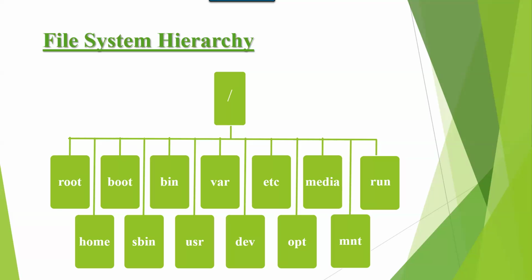And boot contains bootable files. System bootable files are stored under boot. Also the kernel is stored under boot. Up to RHEL 6 version, the kernel is stored under boot. Next one is sbin. Sbin contains super user commands, the commands which can be executed by the super user. Those commands are stored under sbin. Bin contains normal user commands, the commands which can be executed by a normal user. Those commands are stored under bin.